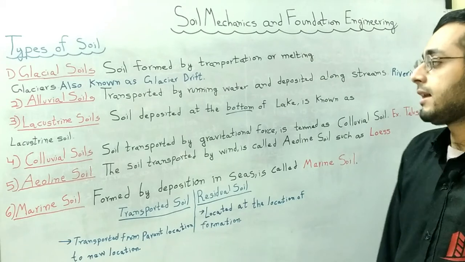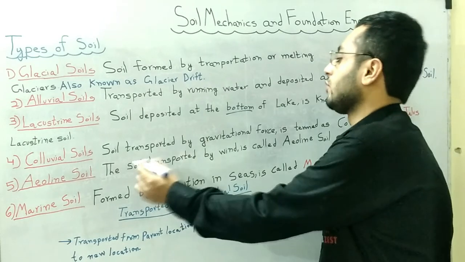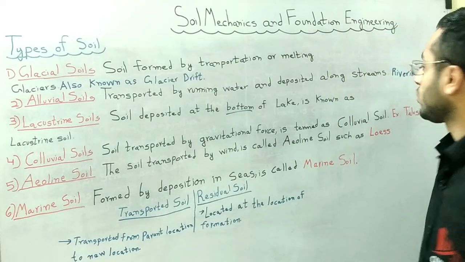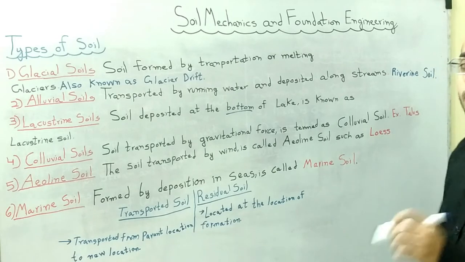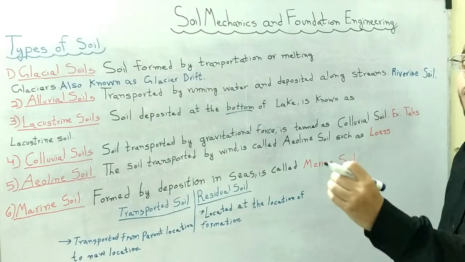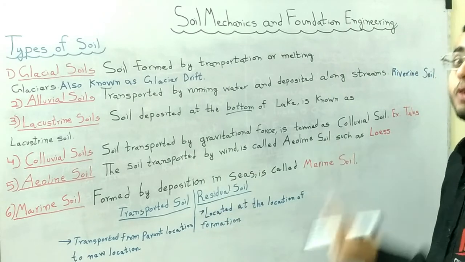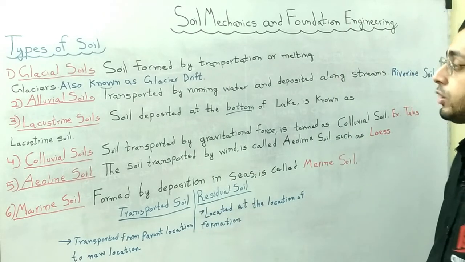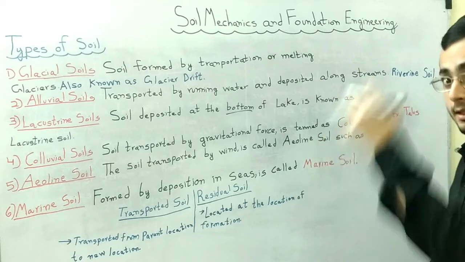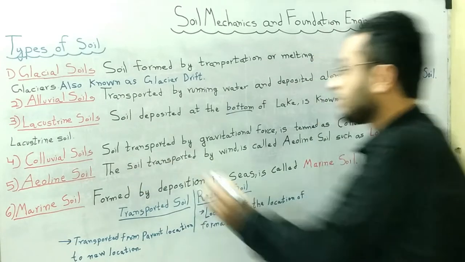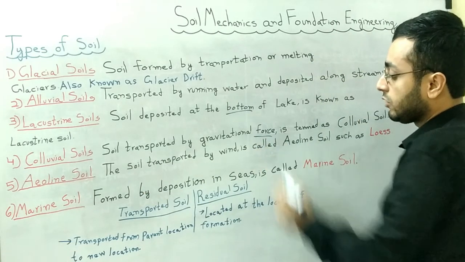Next, we discuss another type, colluvial soil. Soil transported by gravitational force is termed as colluvial soil. So basically, when the gravitational force is the main cause of the transportation of soil, then that soil is known as colluvial soil. So in the above, there are agents, but here there is a force, gravitational force.